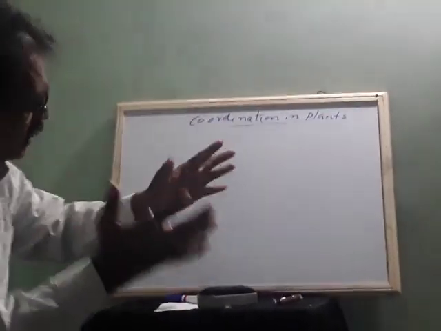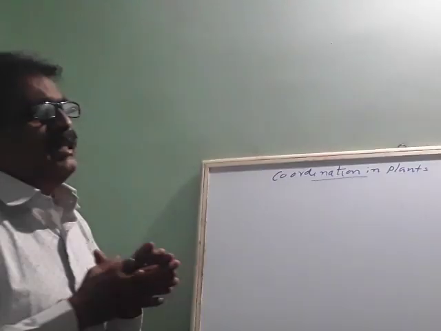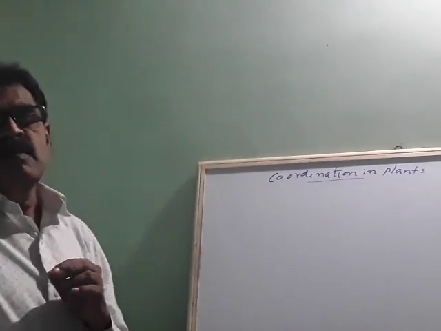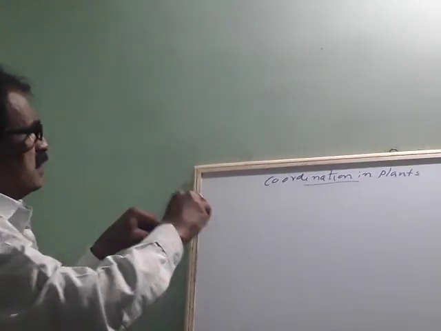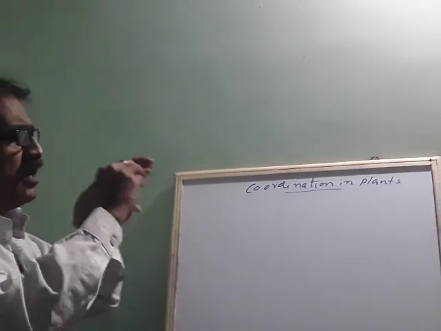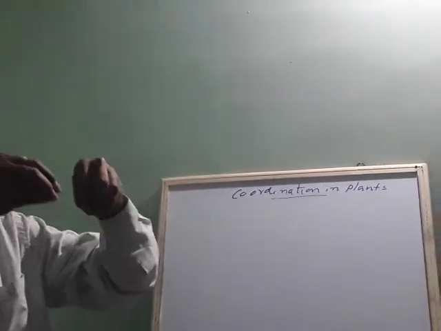So there are some chemicals present in animals also. These chemical substances are released by one part of the brain, and that chemical substance diffuses to each and every cell of the body.